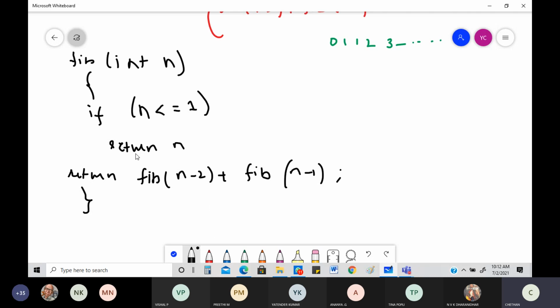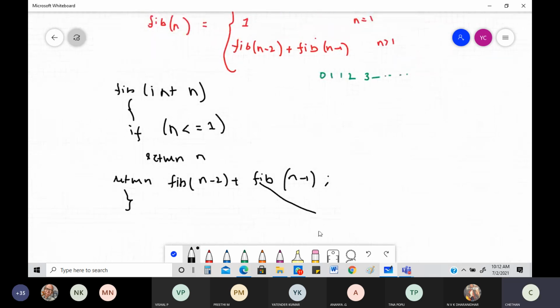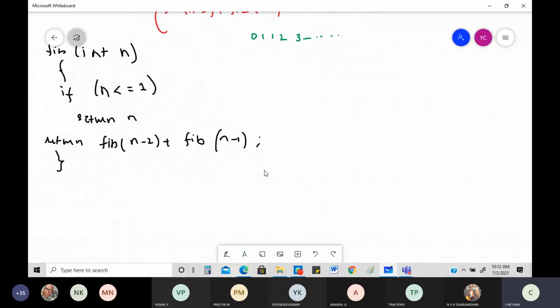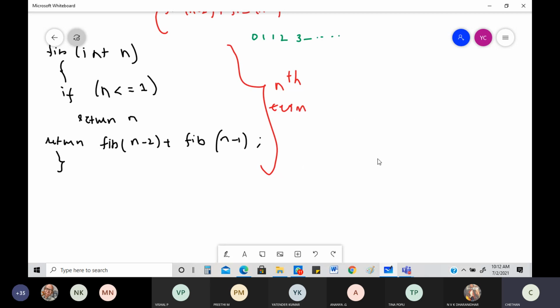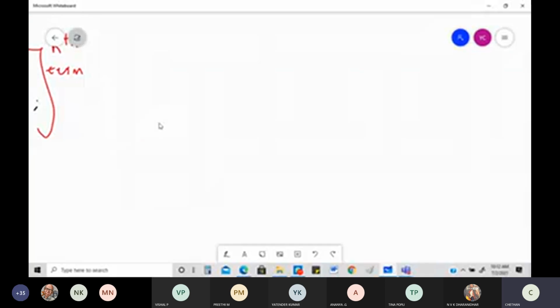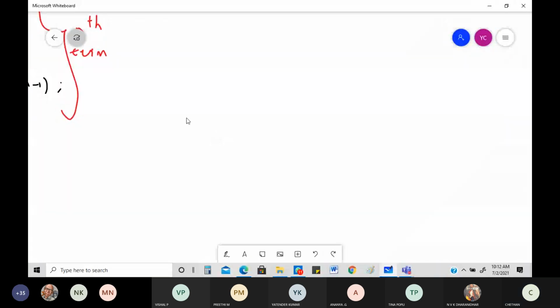So let me go back. See, this was my function. If I write this entire thing in the form of a tree, how am I going to figure out what this function is all about? This function is all about finding my nth term in the Fibonacci series. Using this, can I write everything using a tree? What is a way of doing that? I can do that entire thing like this.